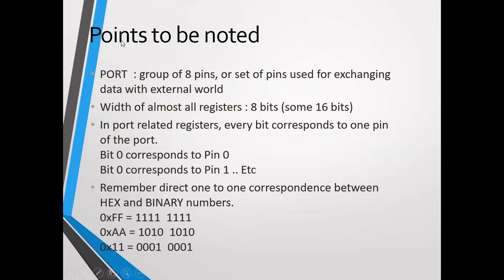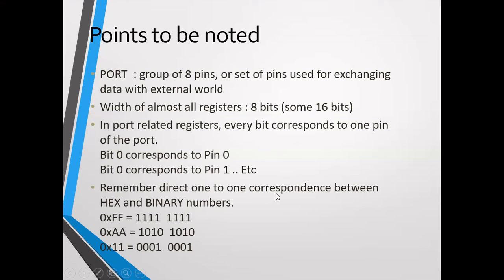So these are the most important points to be noted while you are programming. First point is port. As you have already seen, each group has 8 pins used for exchanging data with the external world. Almost all registers are 8 bits and some registers are 16 bits. In port related registers, every bit corresponds to one pin of the port. So bit 0 corresponds to pin 0 and bit 1 corresponds to pin 1, etc.